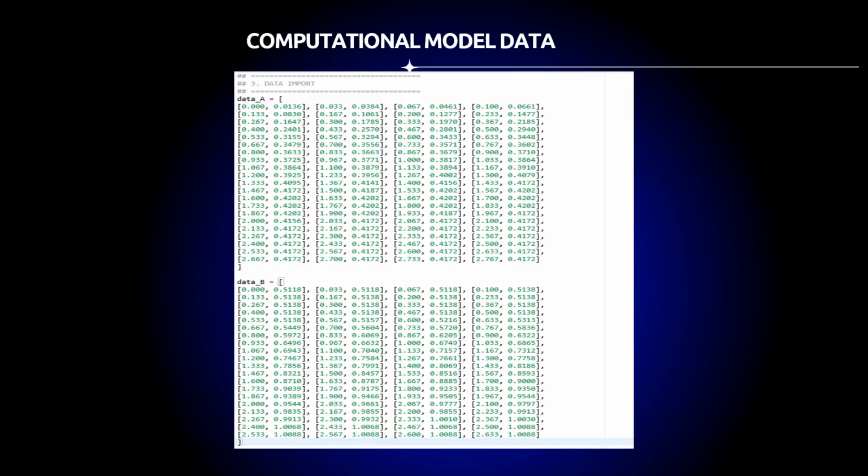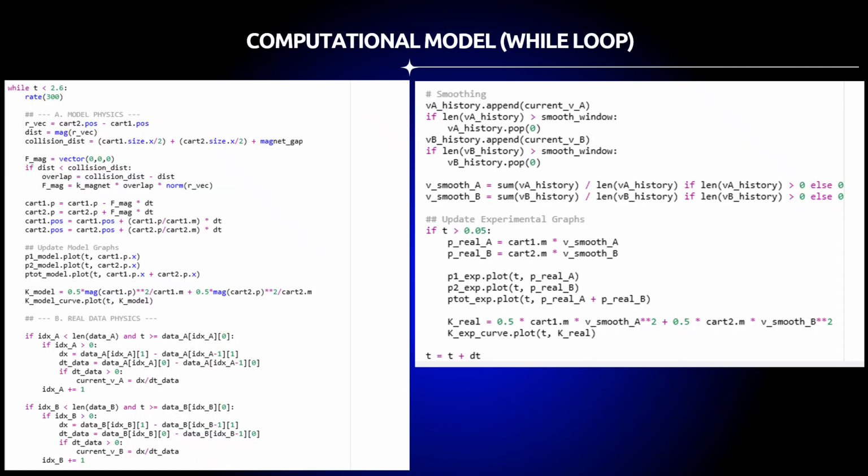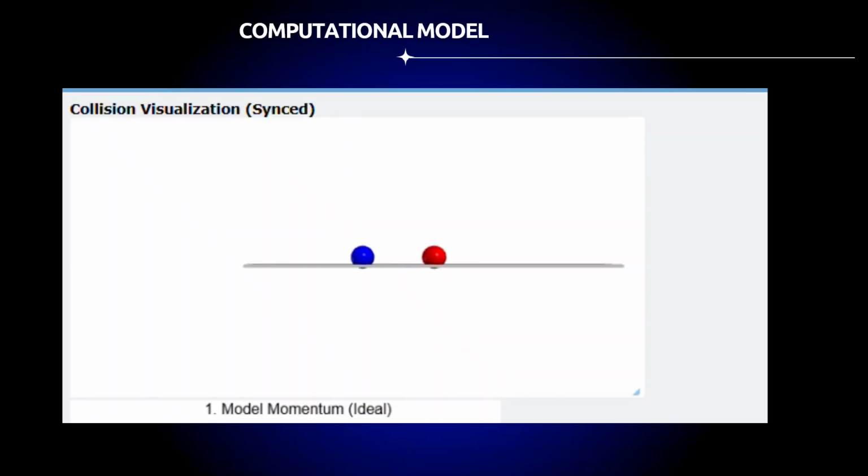These are the two sets of data that we inputted into our computational model. Each contains time and velocity measurements from our Tracker analysis. This while loop is where we actually simulate the collision. On the left, we calculate forces between the carts, update their velocities and positions, and read in our experimental Tracker data to validate against the predictions. On the right, we smooth the velocity data and calculate the kinetic energy for both of our carts, then plot predicted momentum versus the experimental momentum. So here is our computational model simulation.